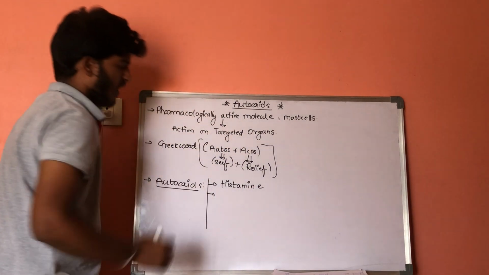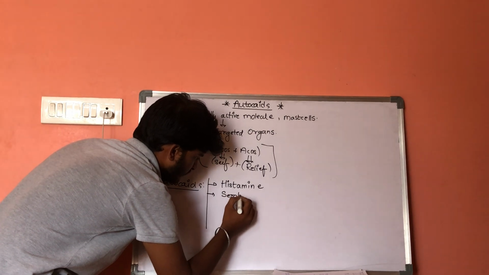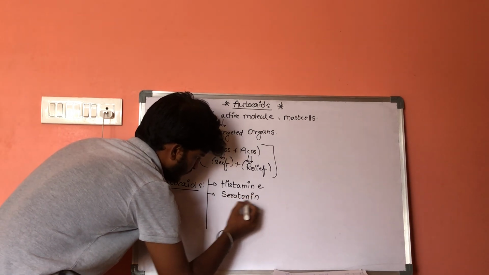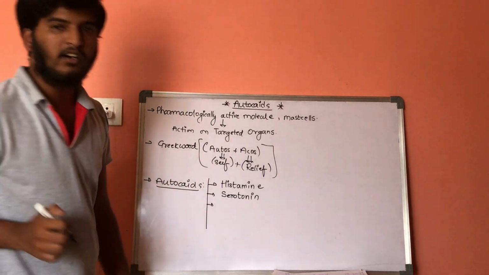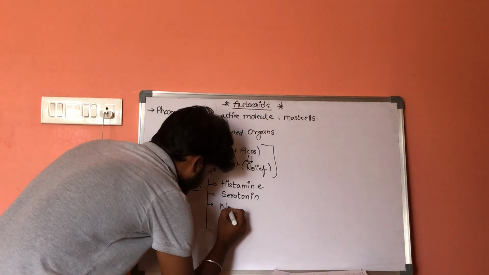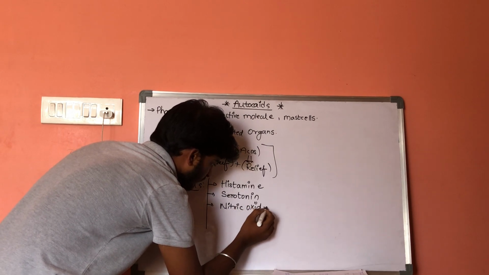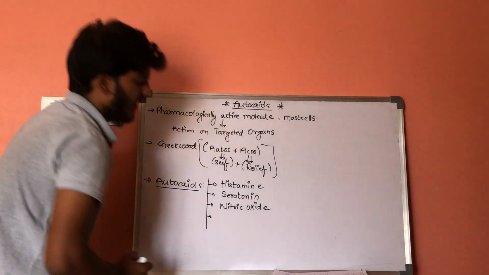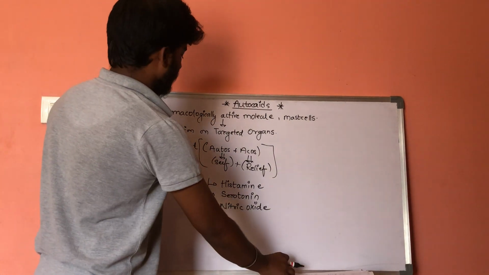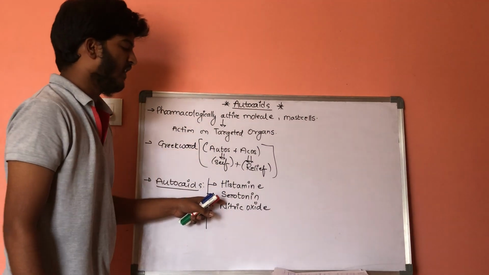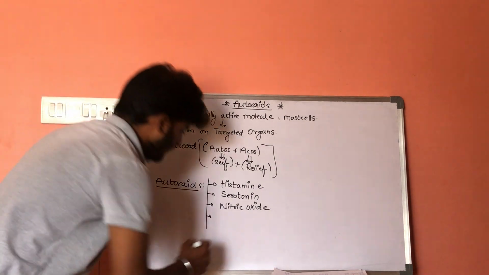Histamine comes under the autacoids. Second one is serotonin, while the third one is nitric oxide, and the fourth one is eicosanoids.